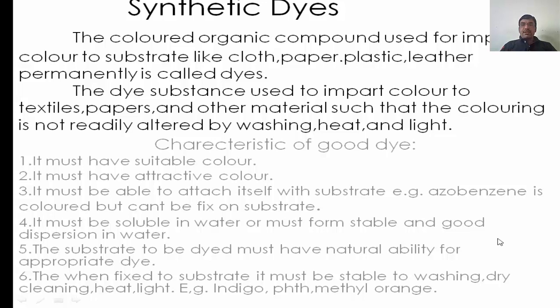The definition: the colored organic compound used to impart color to a substrate like cloth, paper, plastic, leather permanently is called a dye. A dye is a substance used to impart color to textile, paper and other materials such that the coloring is not readily altered by washing, heat and light. It means that after washing, or after heating with iron, or in the presence of light, there is no color removal.